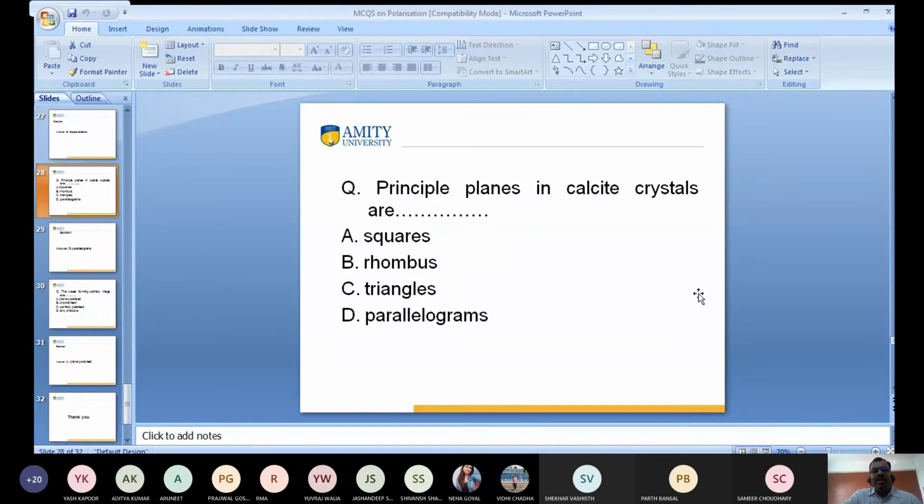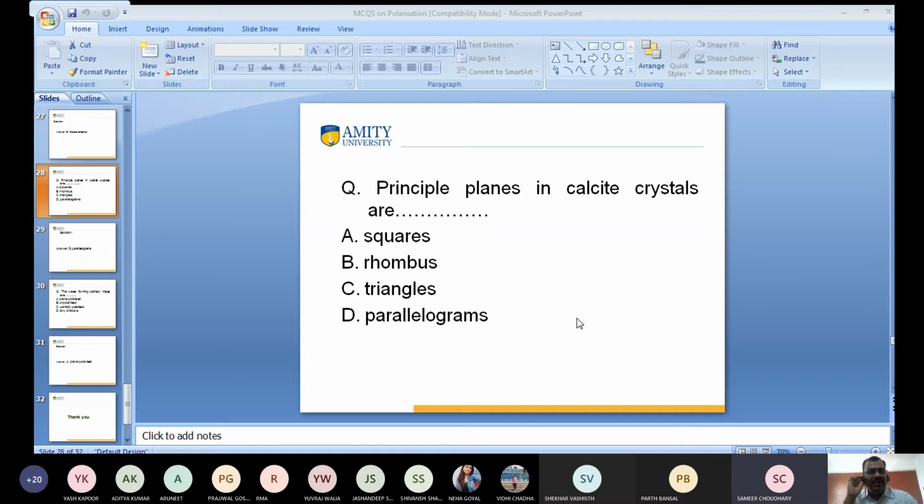Next question. Principal planes in a uniaxial crystal are characterized by squares, rhombus, triangles, or parallelogram. Sir, D, parallelogram. Who is telling the first answer? Sir, Samir Chaudhary. Samir, from where did you get this answer?